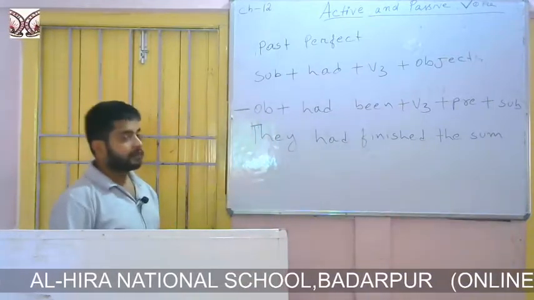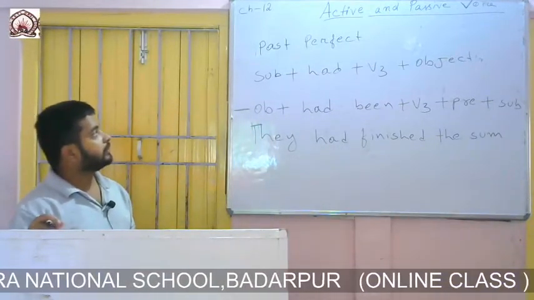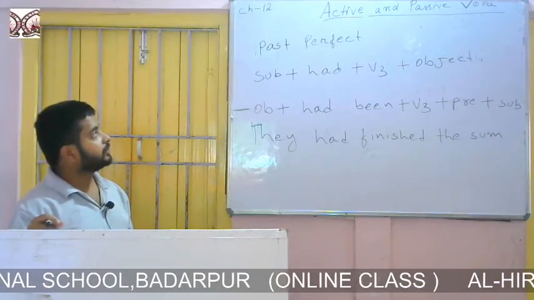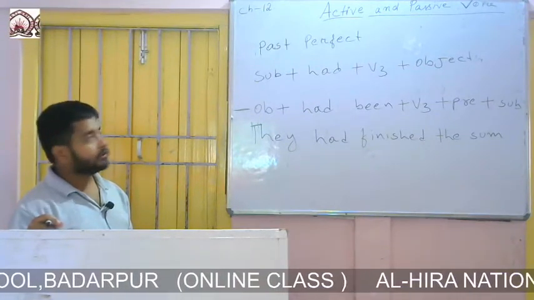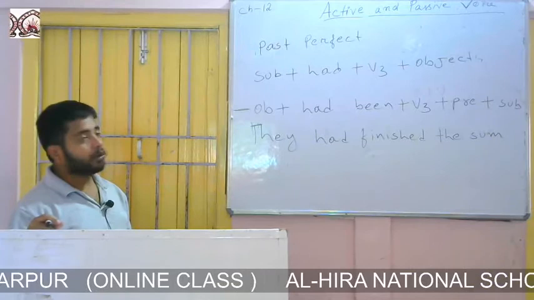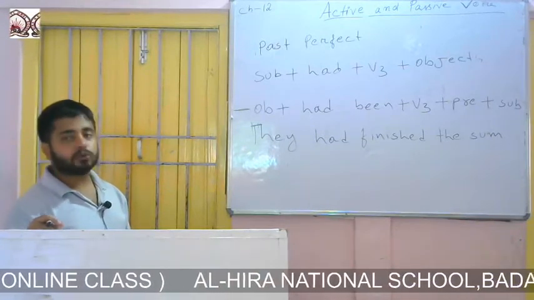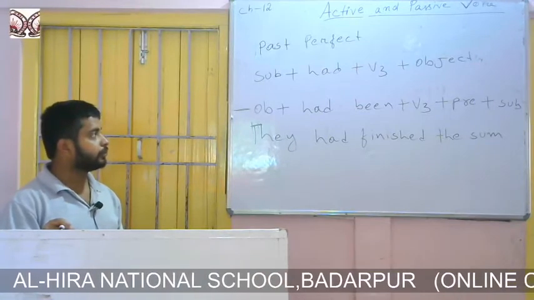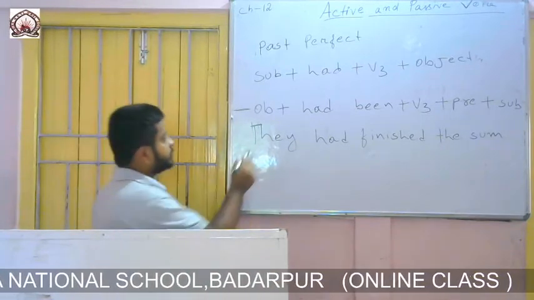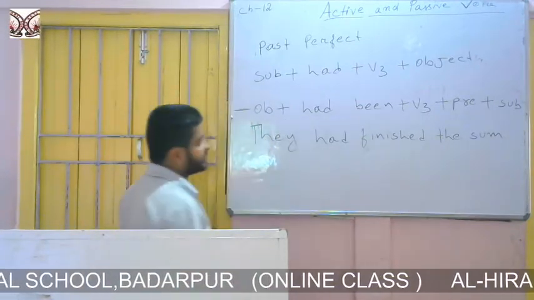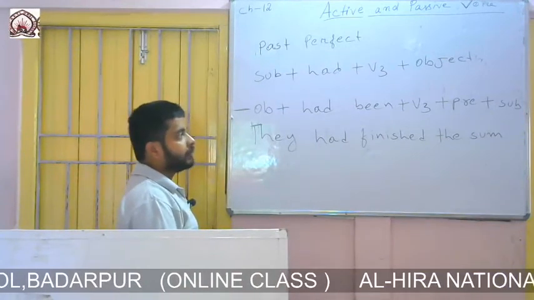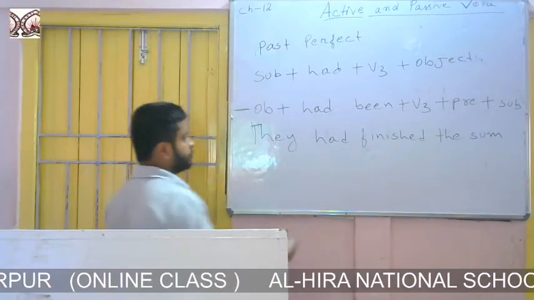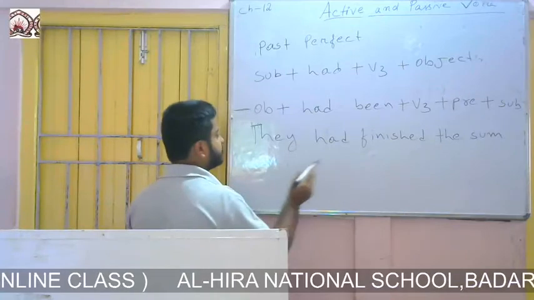So while changing voice of past perfect, what we will do? We will use this formation: object plus had been plus third form of the verb plus preposition plus subject. So they had finished the sum.